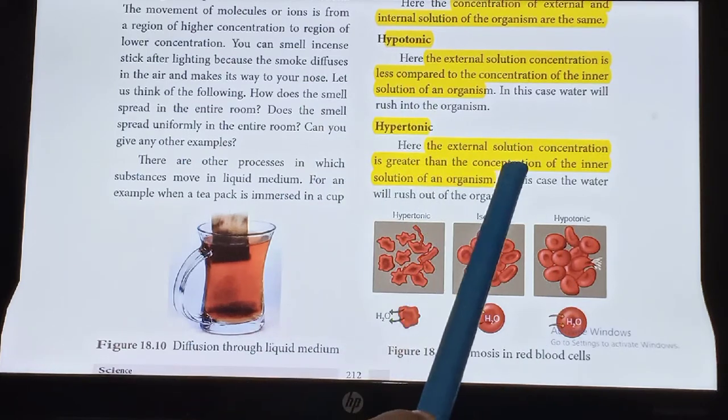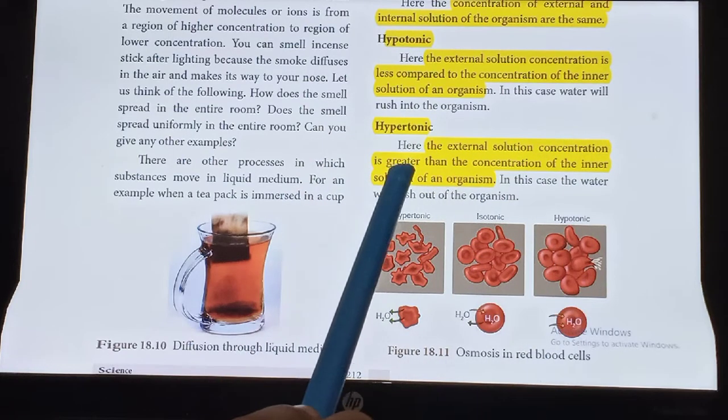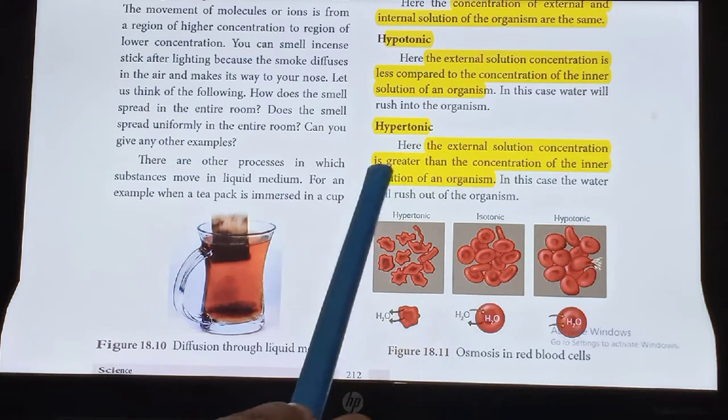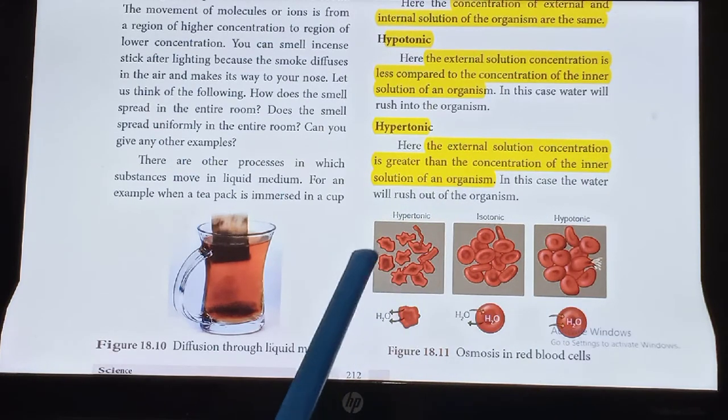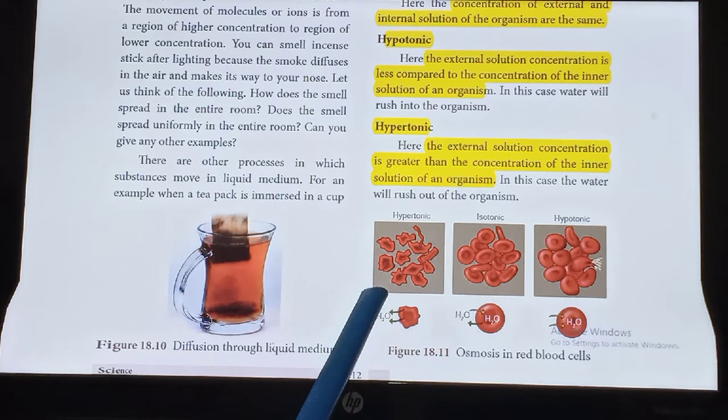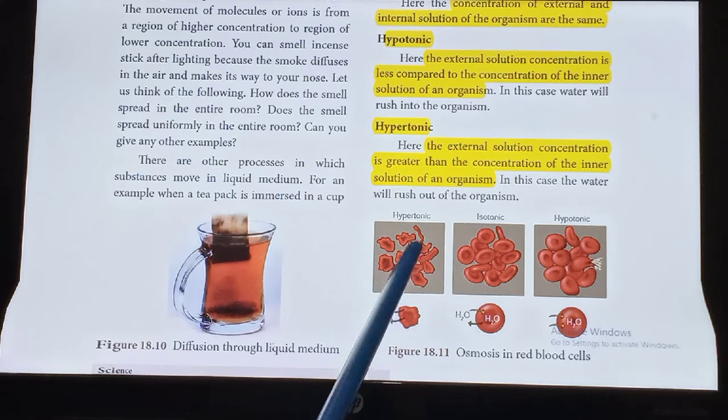Hypertonic, the external solution concentration is greater than the concentration of the inner solution of an organism. In hypertonic, the external concentration is higher than the concentration inside the cell. So the molecules present inside the cell move out. Because of this, the red blood cells shrink.